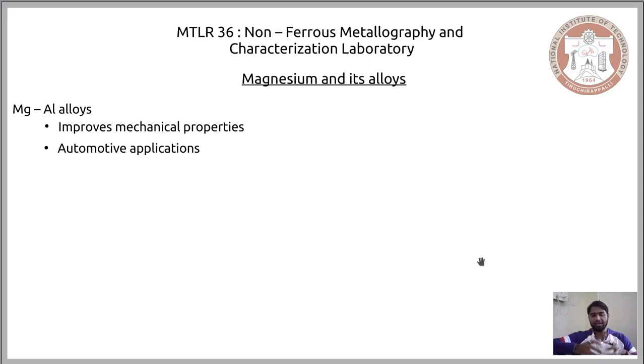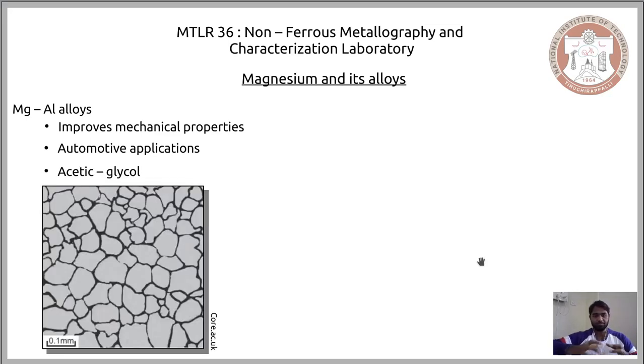So for that reason, an alloy involving magnesium and aluminium is used in automotive applications. If you want to etch this alloy of magnesium and aluminium, the etchant would involve acetic glycol. And when you use this etchant to visualize or bring about the contrast in the magnesium aluminium alloy microstructure, this is how it would look.